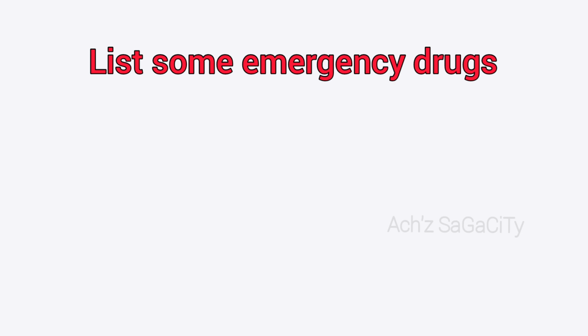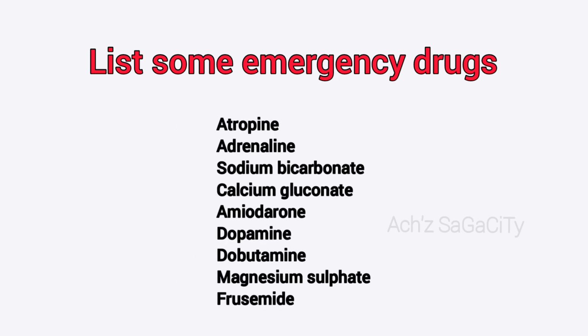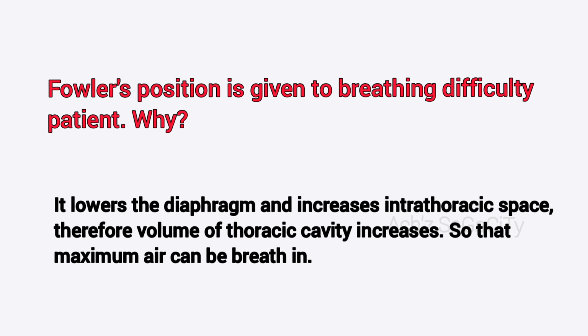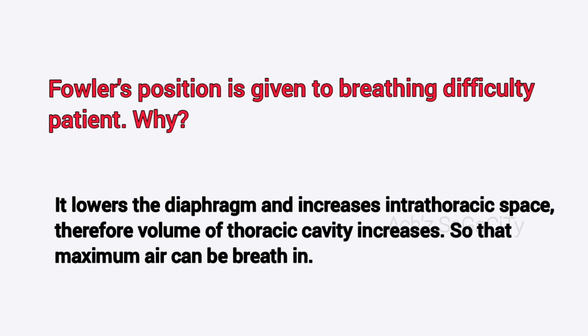Then list some emergency drugs: atropine, adrenaline, sodium bicarbonate, sodium gluconate, amiodarone, dopamine, dobutamine, magnesium sulfate, and furosemide. Then Fowler's position is given to breathing difficulty patient. Why? It lowers the diaphragm and increases the intrathoracic space. Therefore, volume of thoracic cavity increases so that maximum air can be breathed. That's why we are giving Fowler's position for breathing difficulty patients.